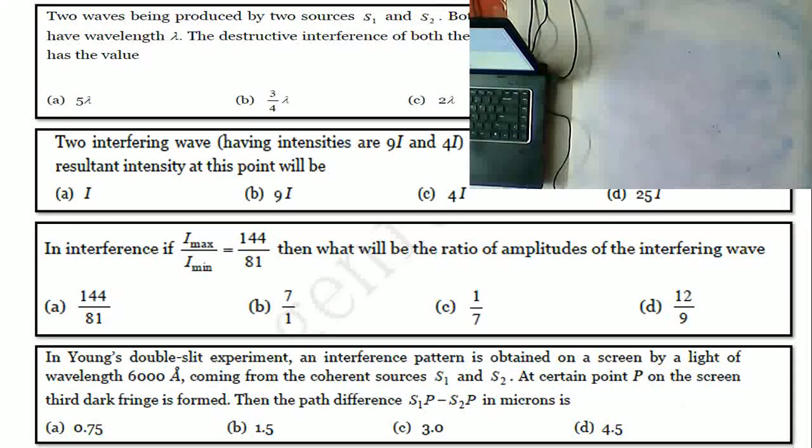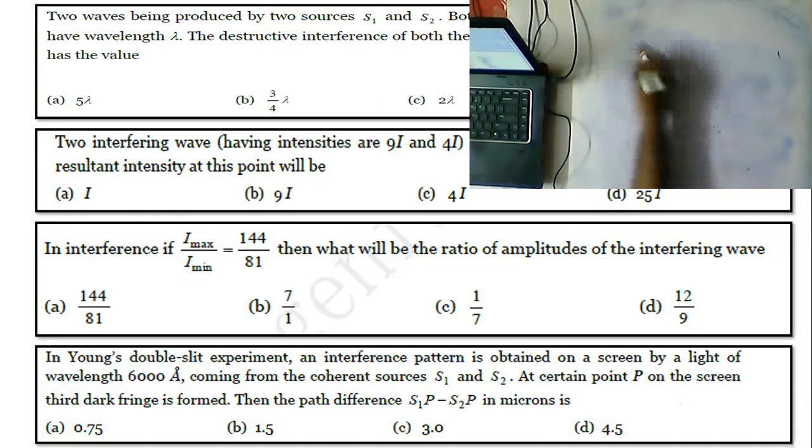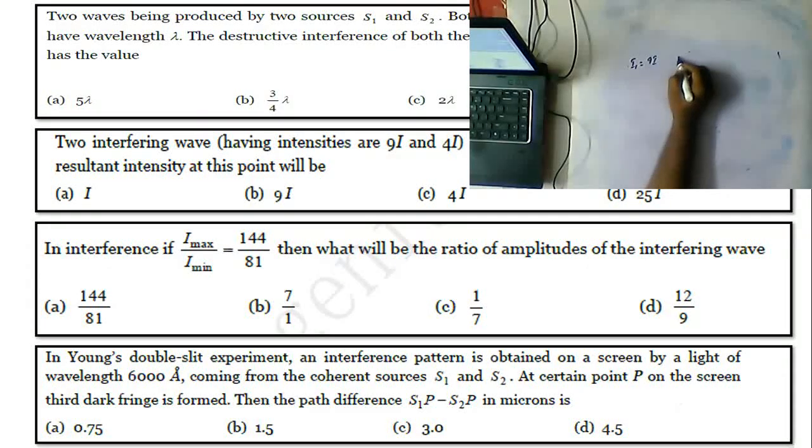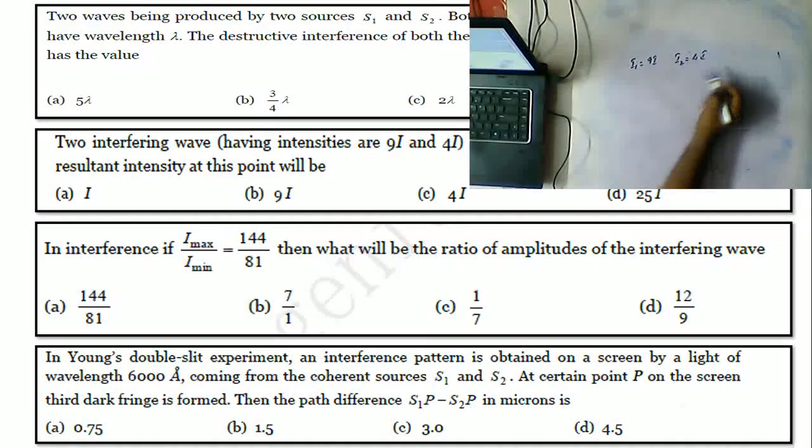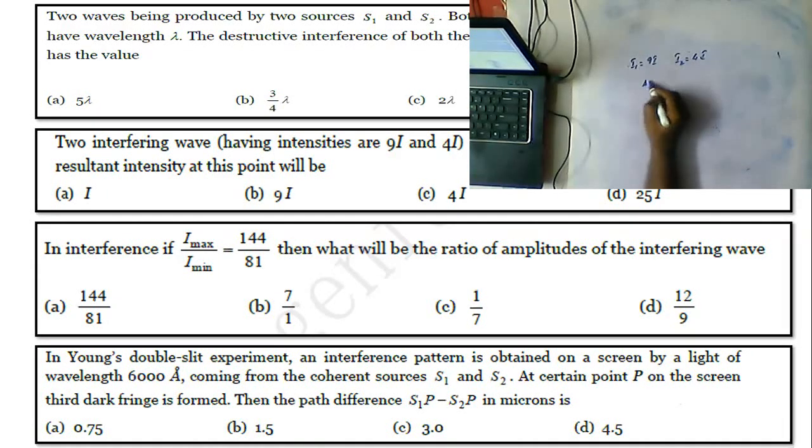Okay, next. Now the next question is: two interfering waves having intensities 9I and 4I. The path difference between them is given as 11 pi. Then the resultant intensity at that point is? First of all, they have given I1 is equal to 9I and I2 is equal to 4I. Now they have given delta x as 11 pi.